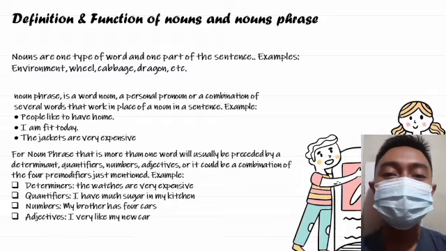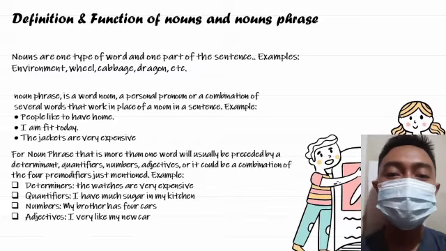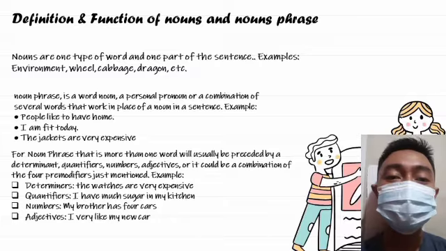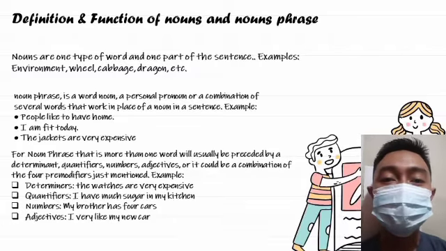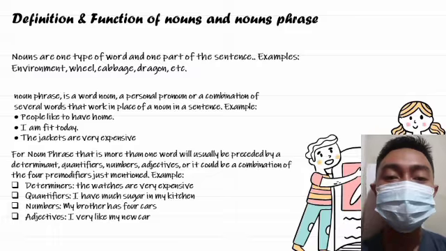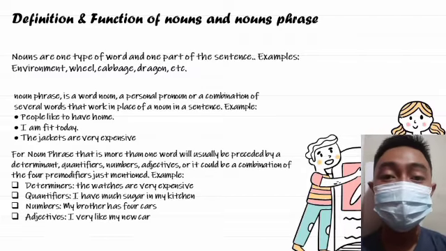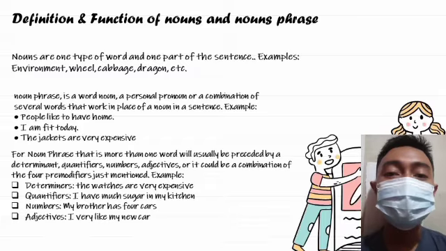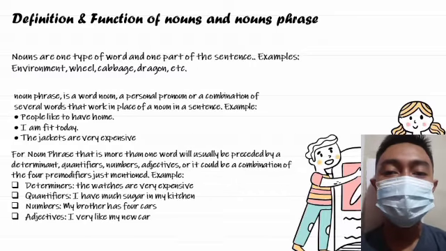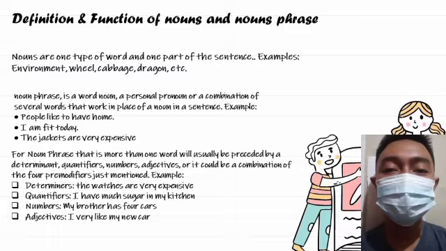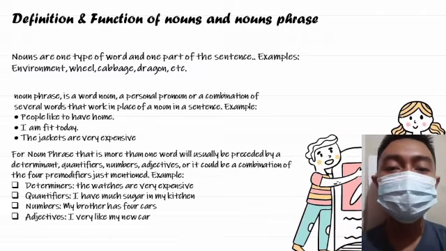So a noun phrase that is more than one word will usually be preceded by a determiner, quantifiers, numbers, adjective, or it could be a combination of the 4 premodifiers just mentioned. For example, for determiners, the watches are very expensive. For quantifiers, I have much sugar in my kitchen. For numbers, my brother has 4 cars. And for adjective, I very like my new car.